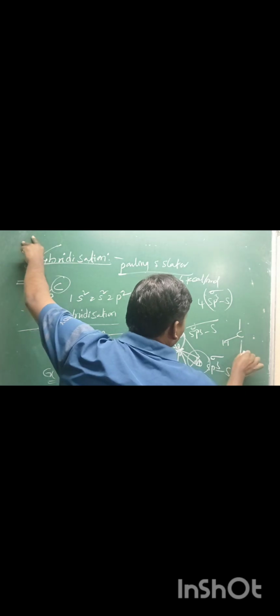That's why 4 single covalent bonds are formed between carbon and hydrogen. What is the shape of the methane molecule? Tetrahedral, and the bond angle is 109 degrees 28 minutes.